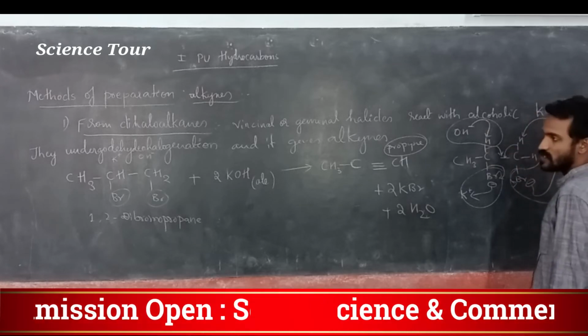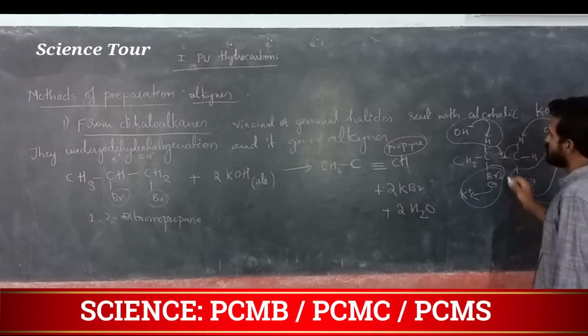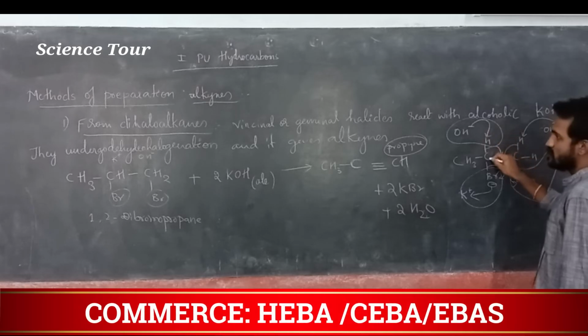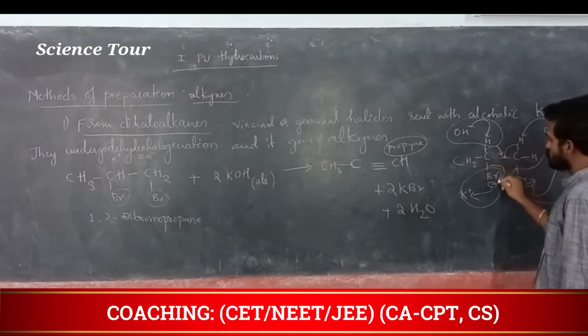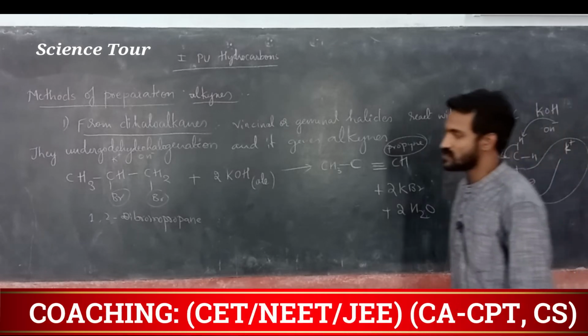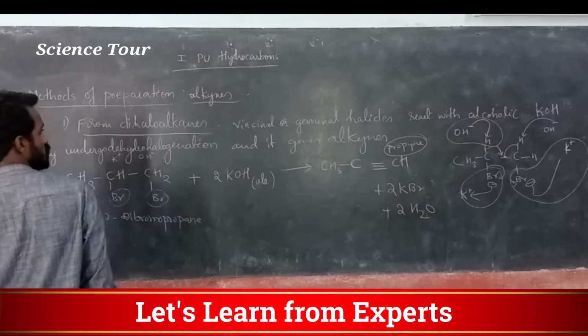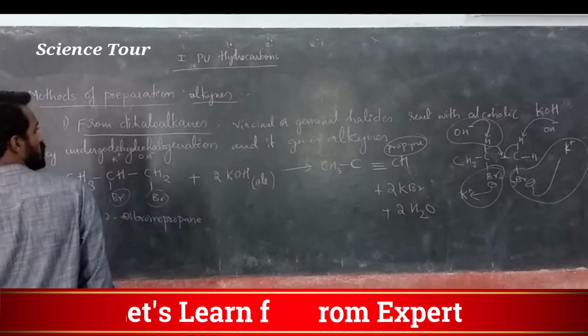This one side is over, KBr and H2O. On the other side again OH minus comes and attacks one of the H, this is removed, and this bond comes back, and it attacks K plus, and it gives actually 2 KBr, 2 H2O, CH3, triple bond, CH.